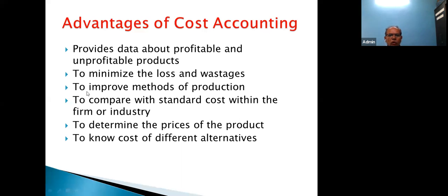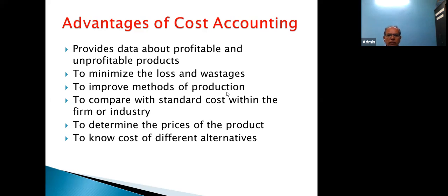The next one is to improve methods of production. There are several methods of production, and the example is China. China has implemented several methods of production. Their production is generally mass production, and that is why their prices are competitive.